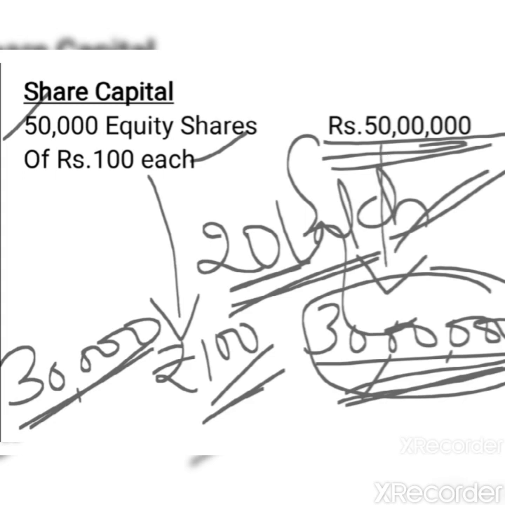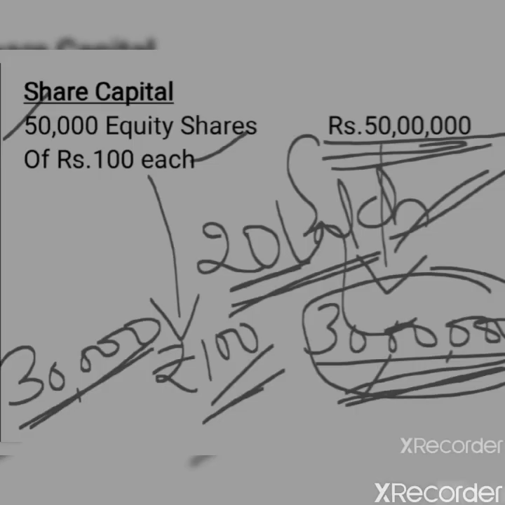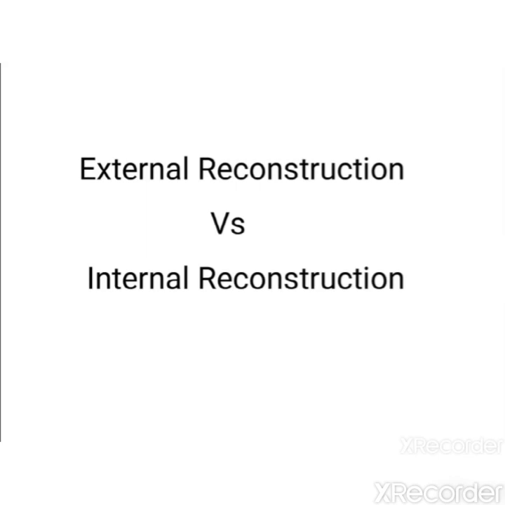Now let's move to the next concept in the chapter, that is differences between external reconstruction and internal reconstruction. In order to differentiate between external reconstruction and internal reconstruction, we need to know the meaning of both the terms. Just now we discussed the meaning of internal reconstruction. So now let's see what is the meaning of external reconstruction. External reconstruction is a case where the existing company will be liquidated and they themselves will form a new company with the same members or most of the members of the existing company in order to take over the business of the existing company.